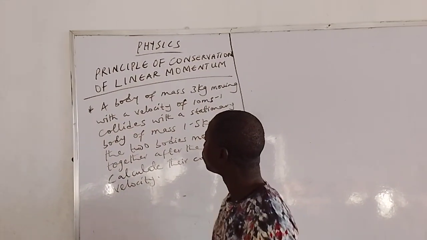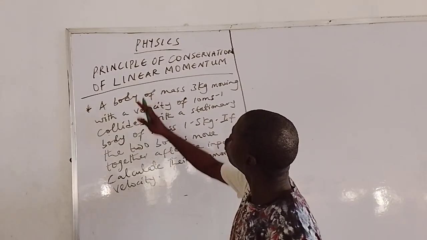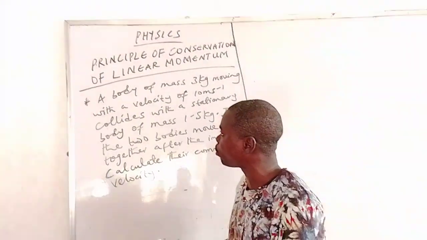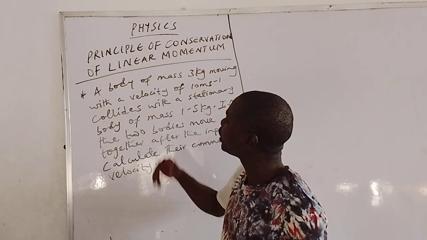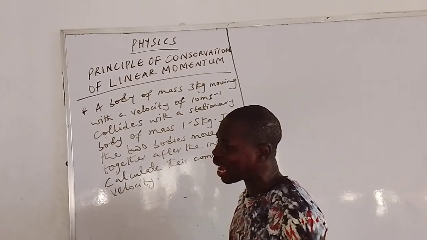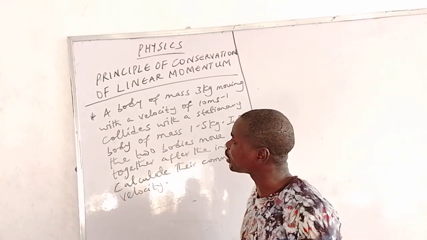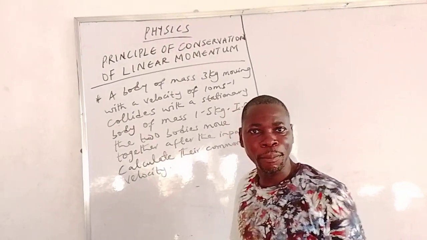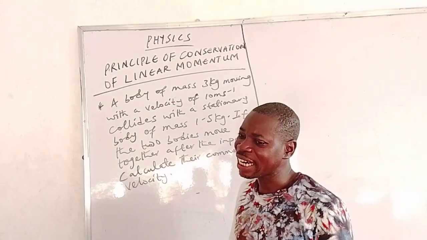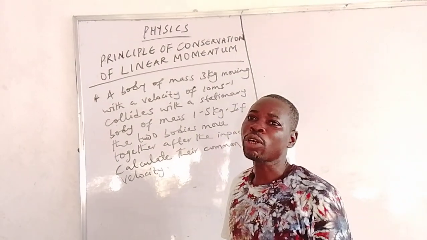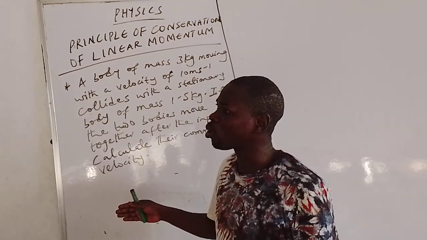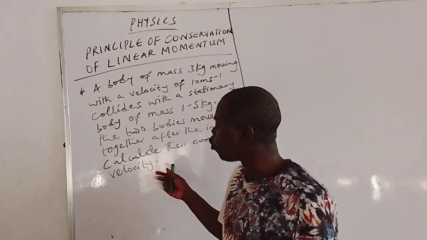Welcome to another video. In this video, we want to solve a question based on the principle of conservation of linear momentum. Before I play with the question, the law of conservation of linear momentum states that in an isolated or closed system, the total momentum of colliding bodies remains conserved. Alternatively, the total momentum of colliding bodies before collision is equal to the total momentum after collision.